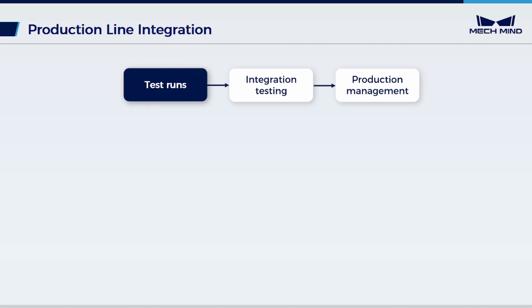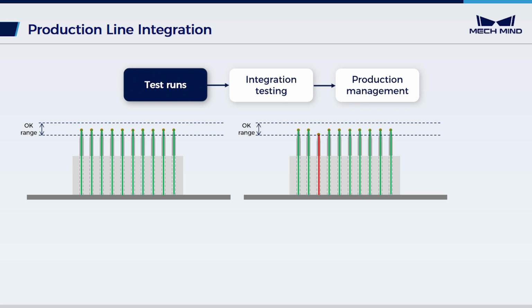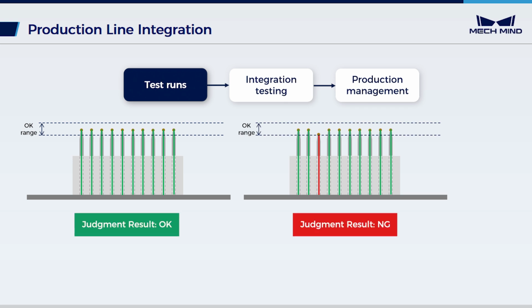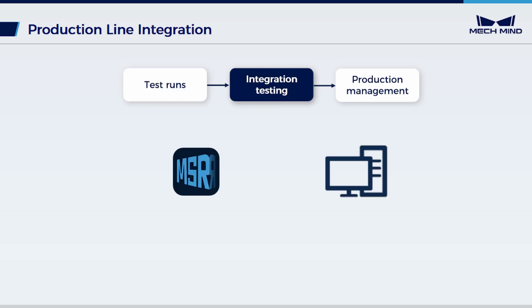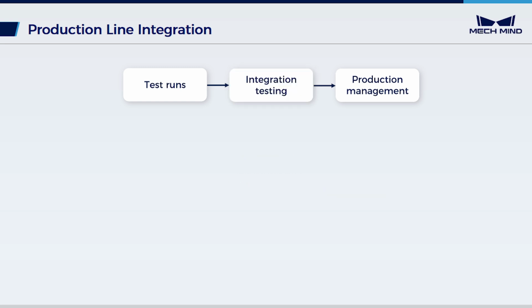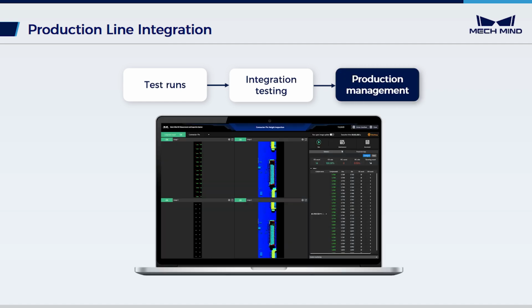First, conduct test runs. Measure OK and NG sample workpieces to verify the output results. Next, establish communication with the upper-level system to transmit measurement results. Before formal production, configure the production interface for easy viewing of the system's operating status and data, ensuring the stability of the inspection process. Now, let's move on to the specific steps.